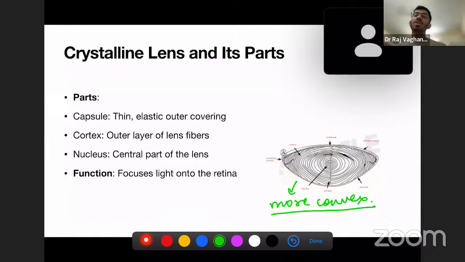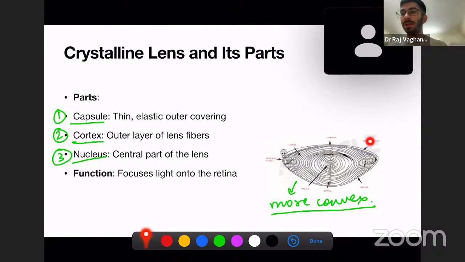Okay. Now we have three parts of the lens. First is the capsule, second is the cortex, and third is the nucleus. Capsule means the outermost covering. You can see this diagram here. This is the anterior capsule, and this is the posterior capsule. The posterior capsule is very thin. The anterior capsule is comparatively thick.